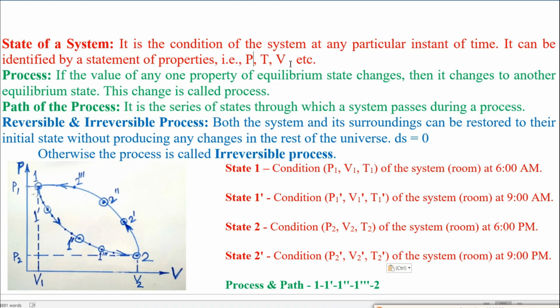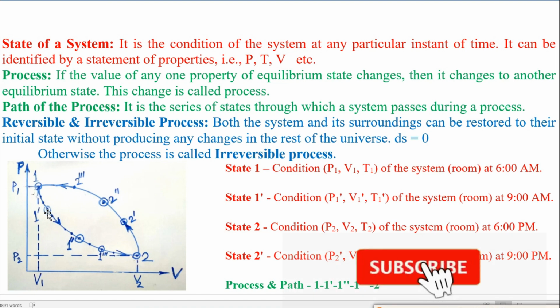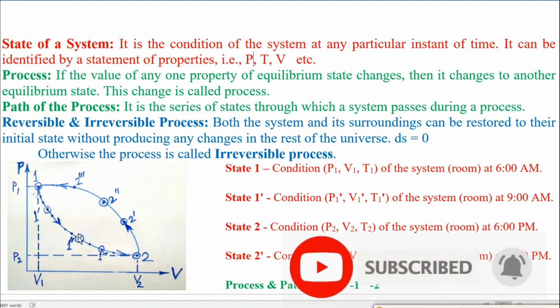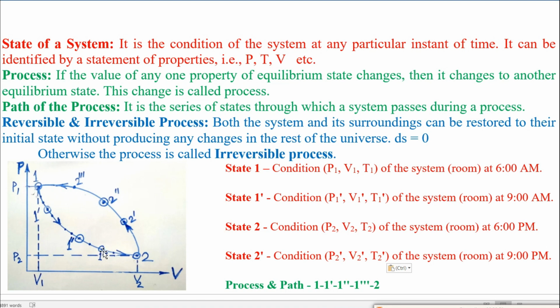If at least one property's magnitude changes, then the equilibrium state of the system will change to another equilibrium state, say here 1 dash. Similarly, 1 dash to 1 double dash, 1 double dash to 1 triple dash, and 1 triple dash to 6 pm, 2. So this changing of properties is called the process.